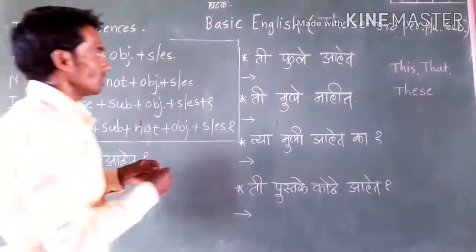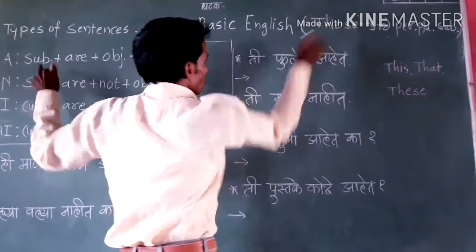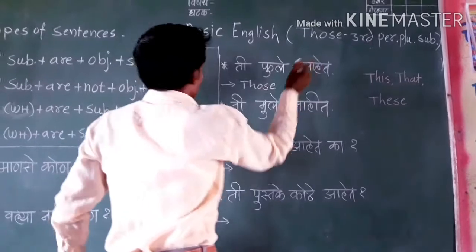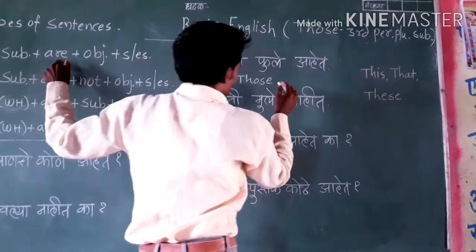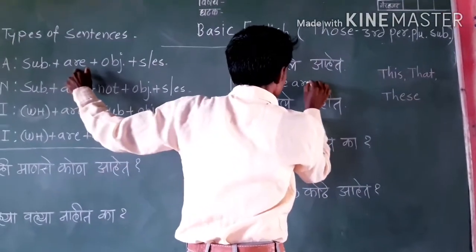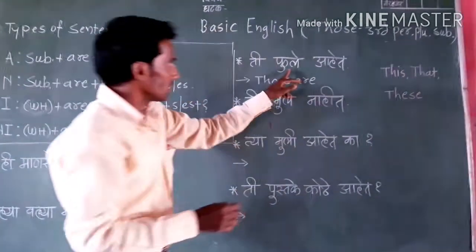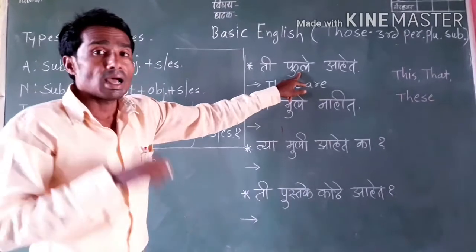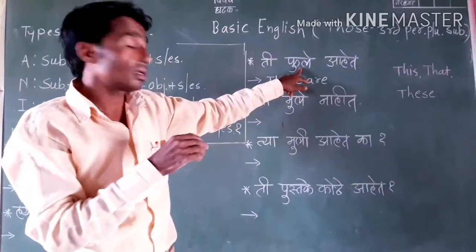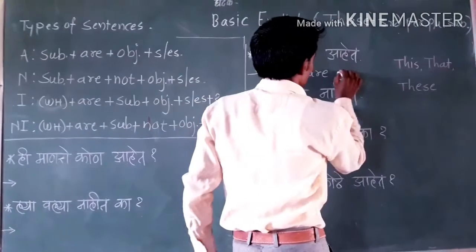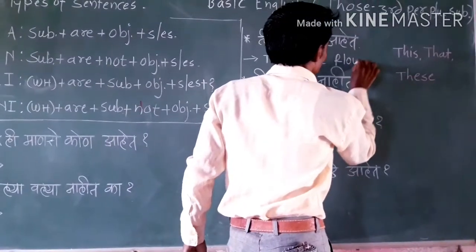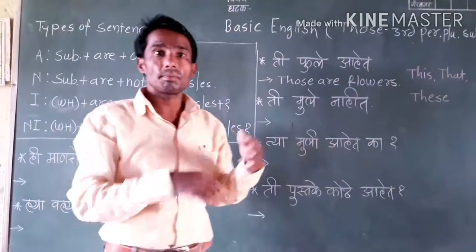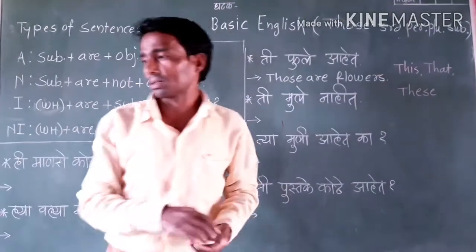Then how to translate? Look, subject those. I write here those. After that use the plural form of helping word, are. After that this is the object, phule. Phule is the object in the sentence. And what to say phule in English? Look, flowers. Many flowers is called flowers.